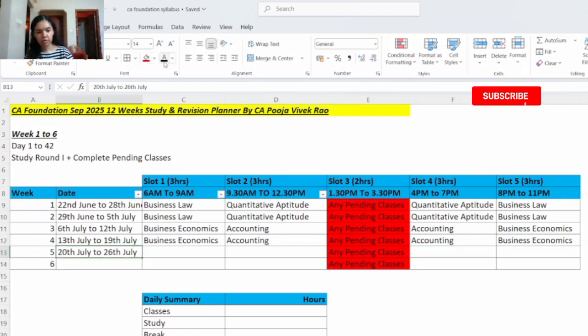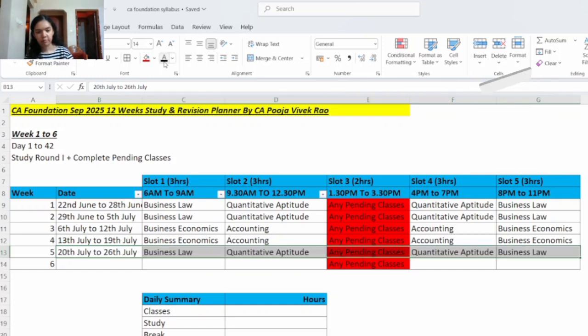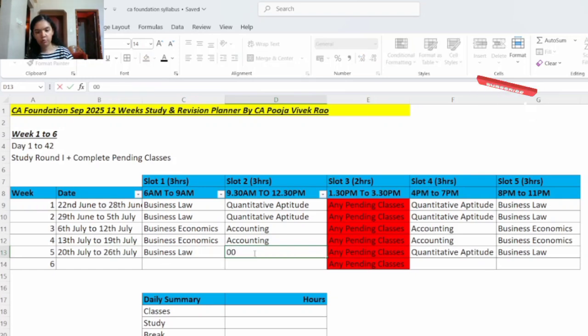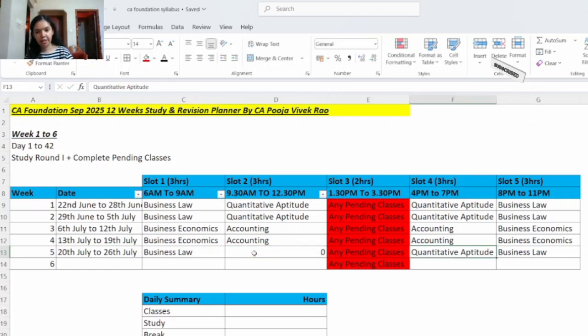Then we'll see week number 5, from 20th July to 26th July. Here you will study business law in slot 1, quantitative aptitude in slot 2. You will continue with quantitative aptitude in slot 4. And in slot 5 again you will study business law.